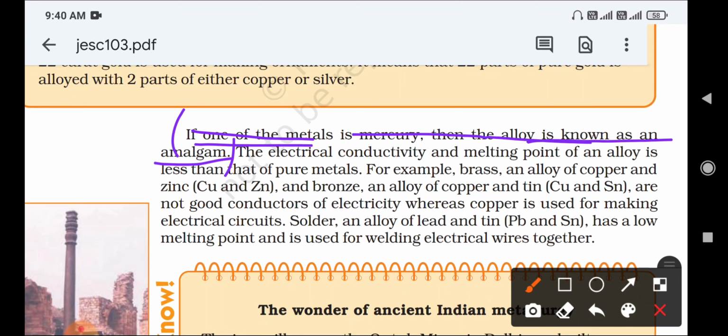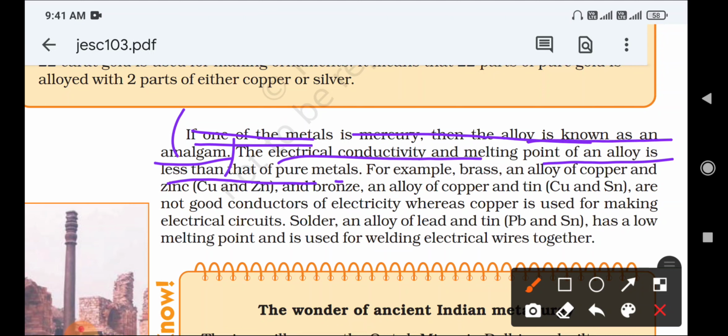The electrical conductivity and melting point of an alloy is less than that of its pure metals. Pure metals have high conductivity and a high melting point, but after the formation of an alloy, the alloy has very low conductivity and a low melting point compared to its pure metals.